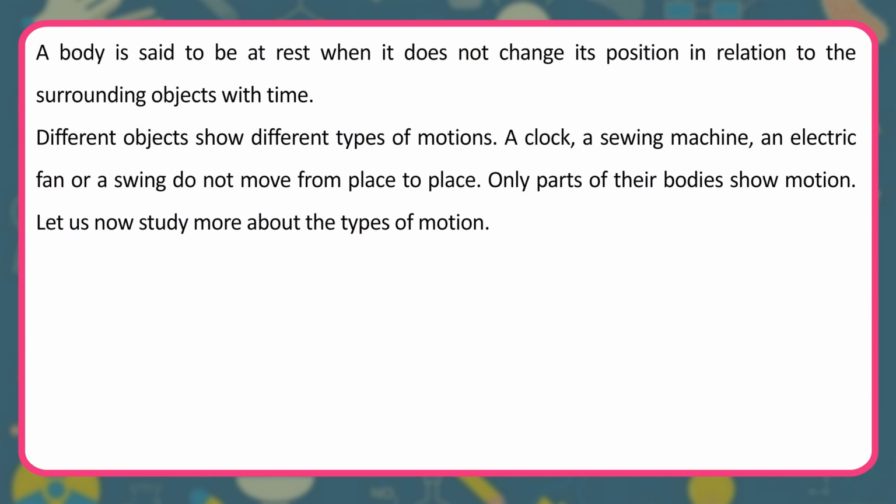A body is said to be at rest when it does not change its position in relation to the surrounding objects with time. Different objects show different types of motions. A clock, a sewing machine, an electric fan or a swing do not move from place to place. Only parts of their bodies show motion. Let us now study more about the types of motion.